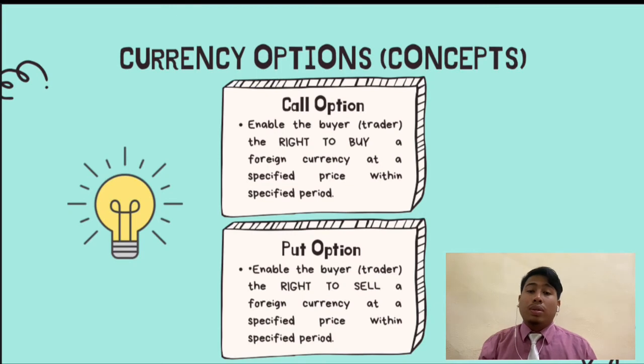Next, we move to another topic, which is the concept of currency option. Currency option has two types: call option and put option. A call option enables the buyer the right to buy, and a put option enables the buyer the right to sell. These are the differences between these two options.